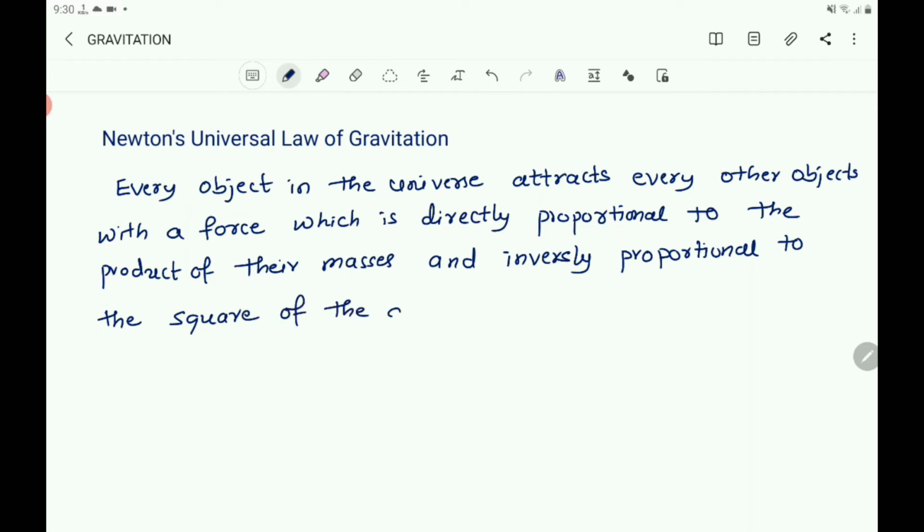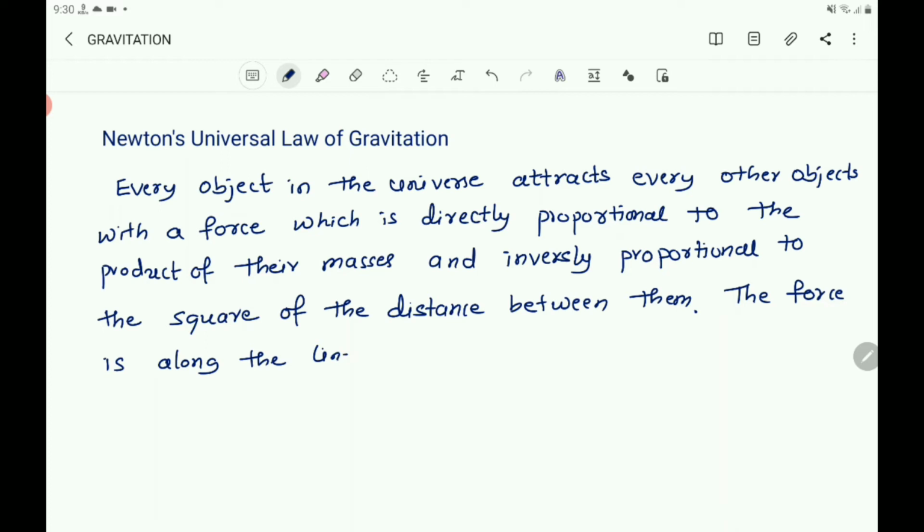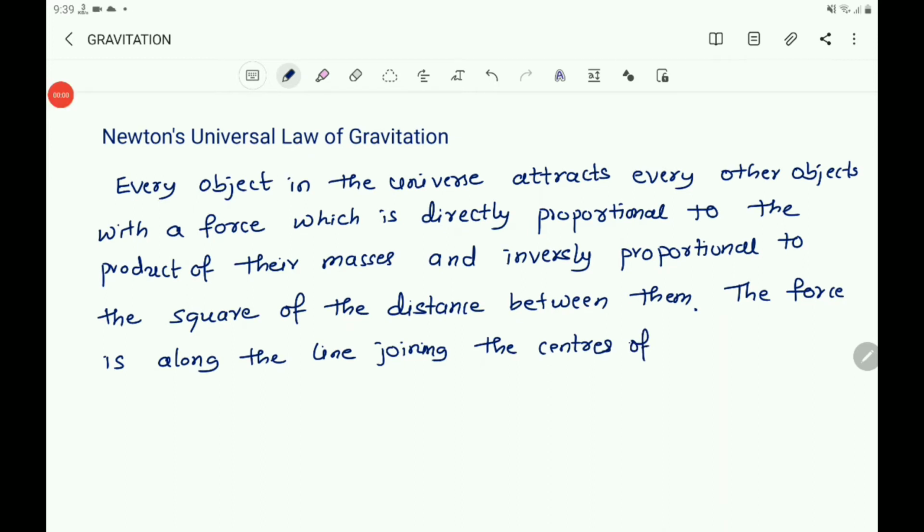The force is along the line joining the centers of the two objects.